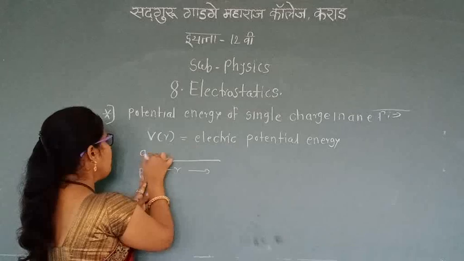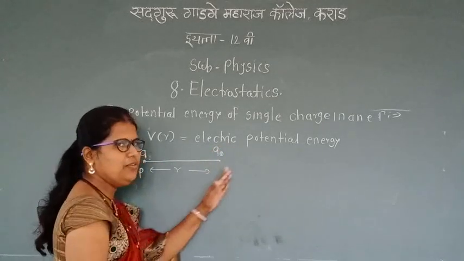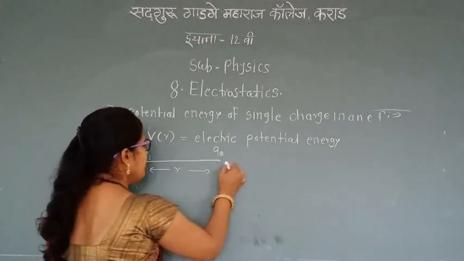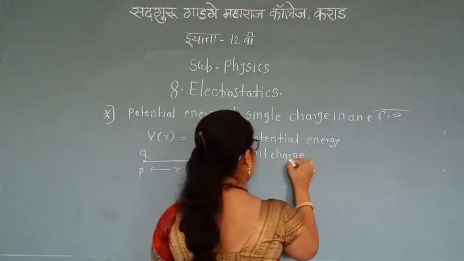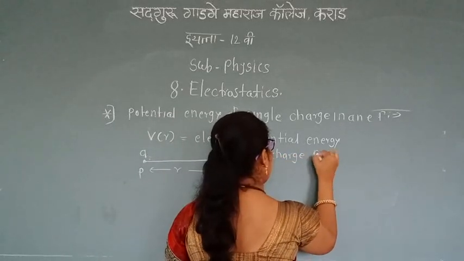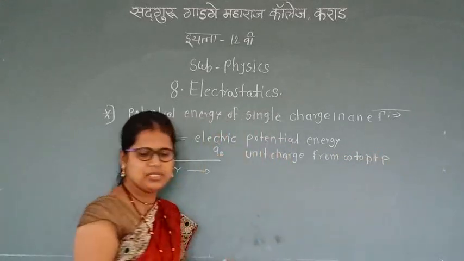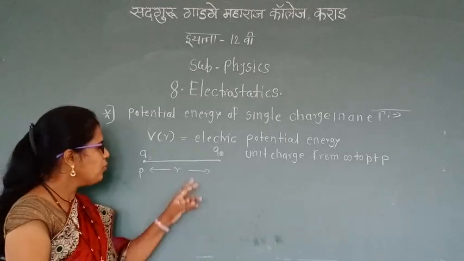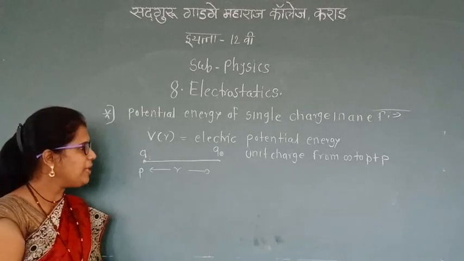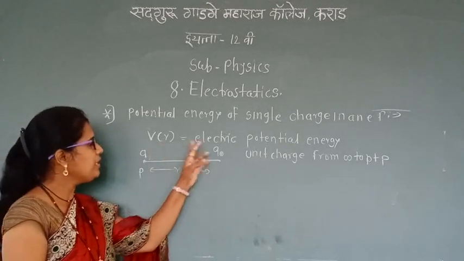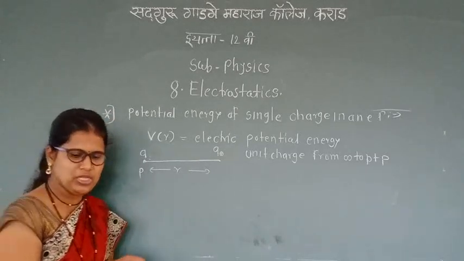This Q produces the field, and Q0 is the unit positive charge. If this Q0 unit positive charge is at infinity distance, bringing this unit positive charge from infinity to point P, work is done. That is one type of work. The work done to bring a unit charge from infinity to point P gives the electric potential.